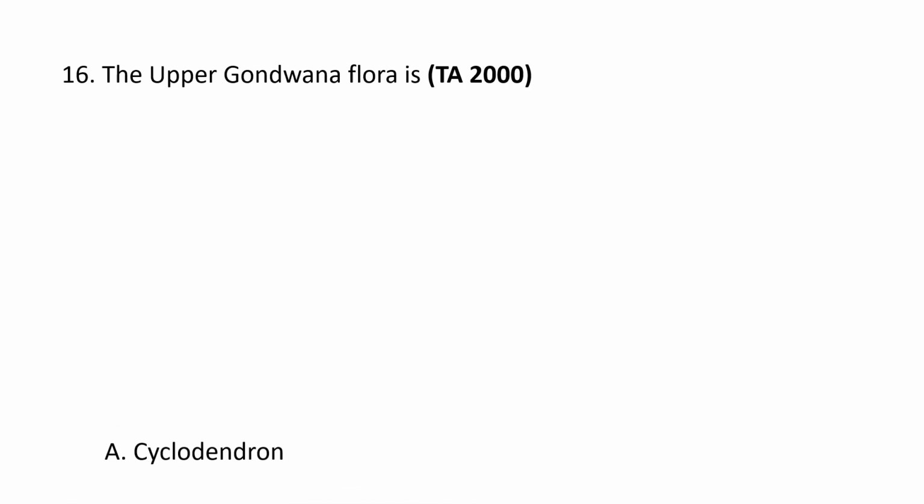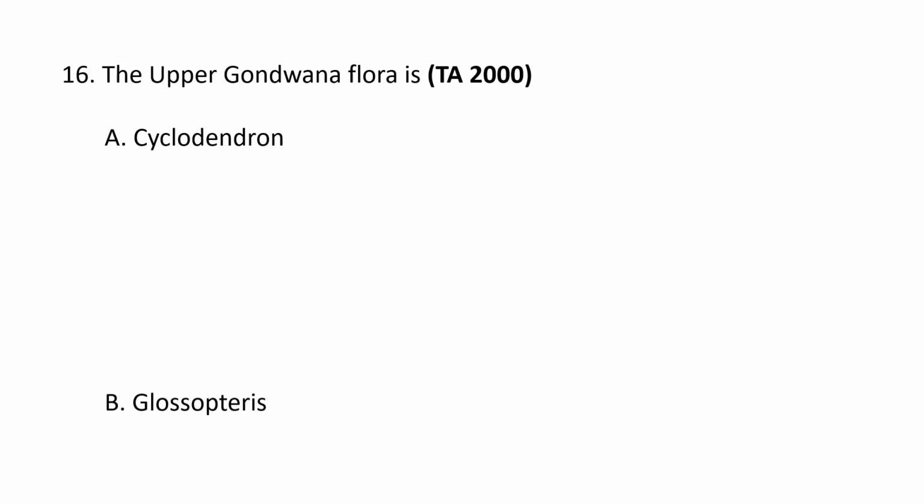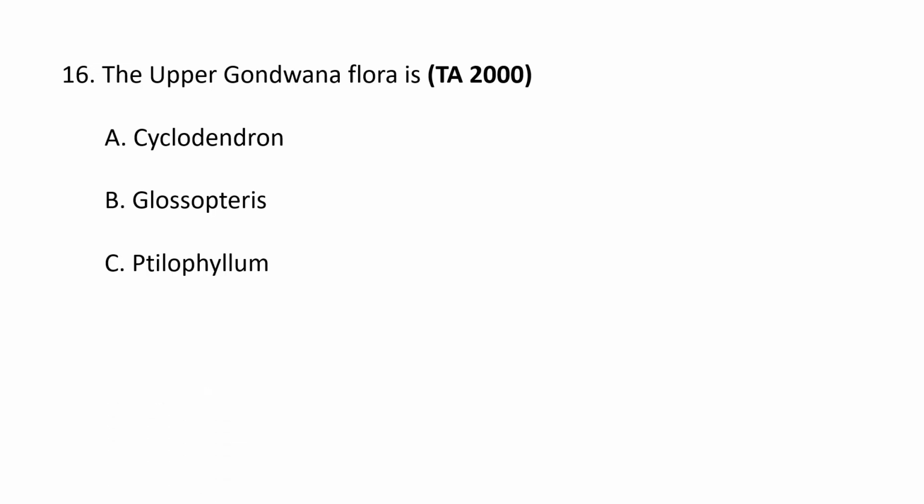Next question. The upper Gondwana flora is A, Cyclodendron, B, Glossopteris, C, Ptilophyllum, D, Gangamopteris. The upper Gondwana flora is Ptilophyllum. The upper Gondwana flora is also known as the Ptilophyllum flora. This is characterized by the dominance of Ptilophyllum, a leaf genus, and other cycadophytes, coniferales, and ginkgoales, and spans from the Jurassic to lower Cretaceous periods. So the upper Gondwana flora is Ptilophyllum.